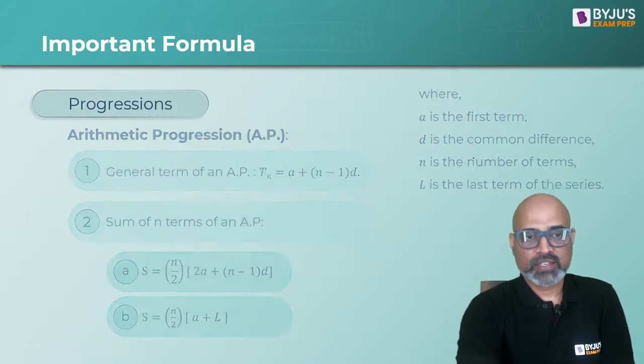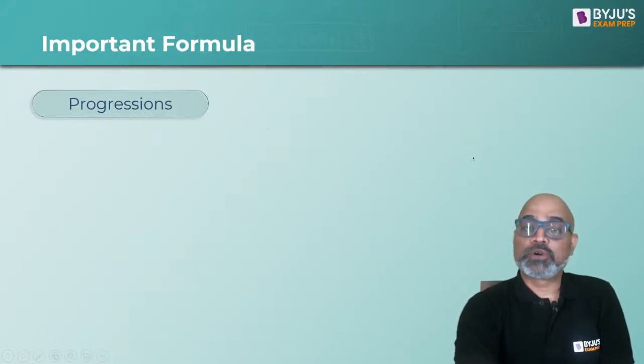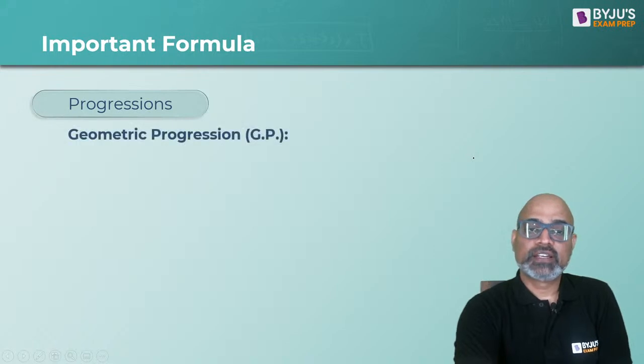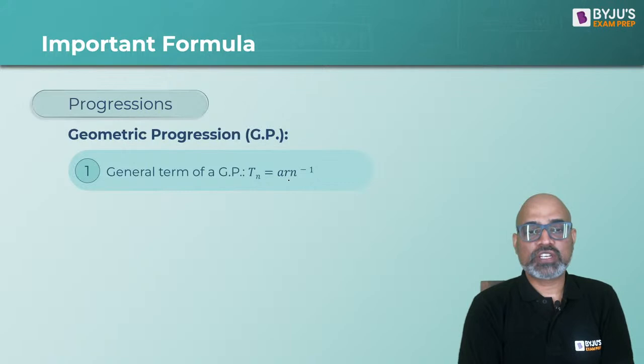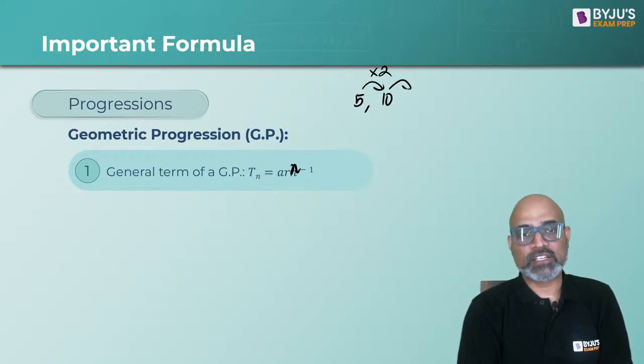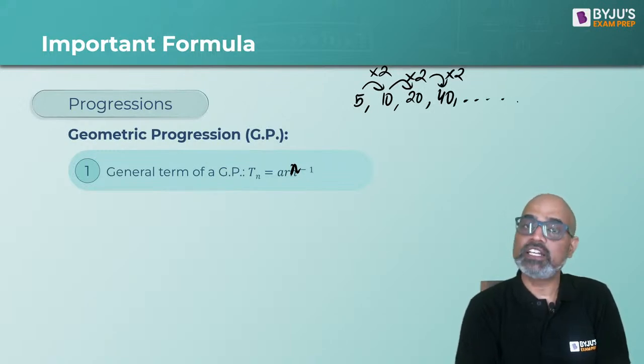Okay. The next one is geometric progression, right? So what is the geometric progression? Geometric progression is given as, if you start with a number, let's say 5, and if you multiply it by 2, you get 10. You again multiply it by 2, you get 20. You again multiply it by 2, you will get 40, and this series continues.